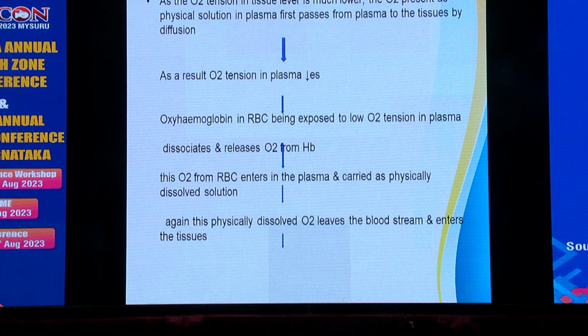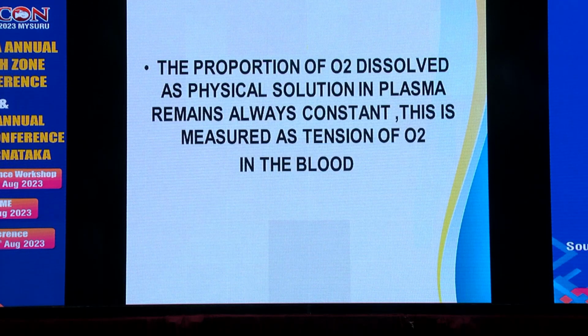Then the oxygen from the RBC enters into the plasma and is carried physically as a dissolved solution. Again, this physically dissolved oxygen leaves the bloodstream and enters the tissues. The proportion of oxygen dissolved as a physical solution in plasma always remains constant. This is measured as the tension of oxygen in the blood.